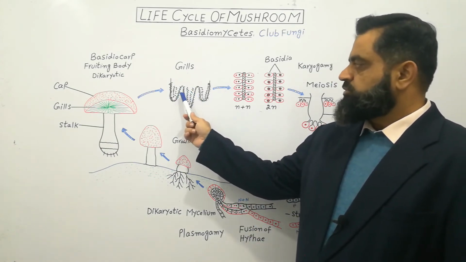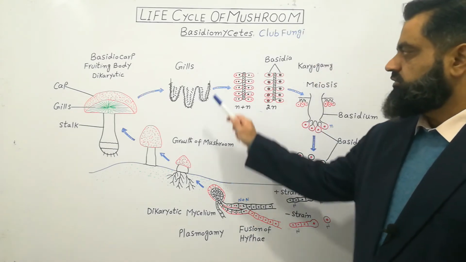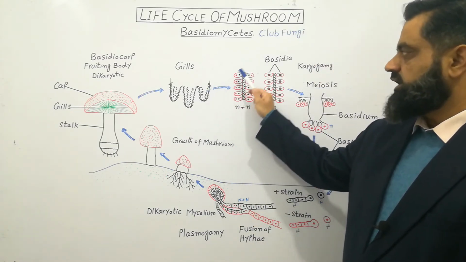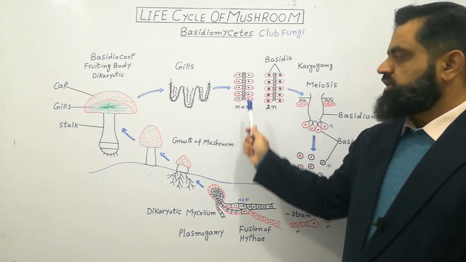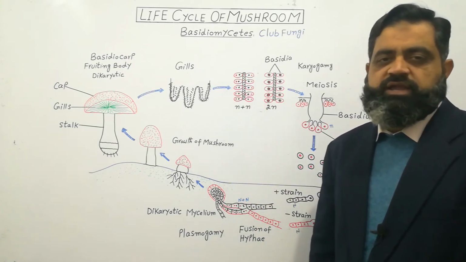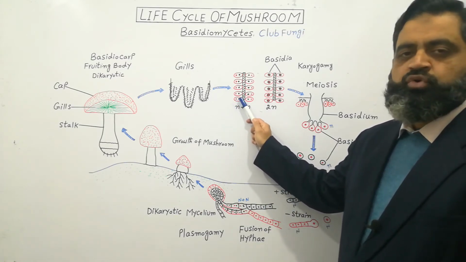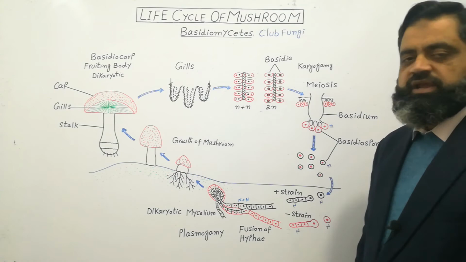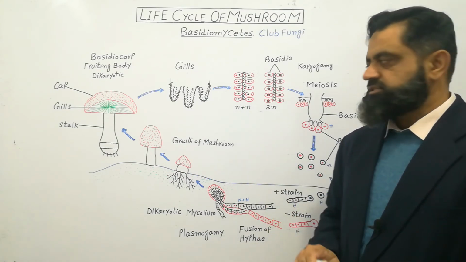These gills have small cells which are made up of dikaryotic hyphae. I have taken a small piece of gills and enlarged it. These gills also contain cells which have dikaryotic hyphae. As you can see, N plus N, they have both nuclei of positive strain and negative strain. Still, karyogamy has not taken place.